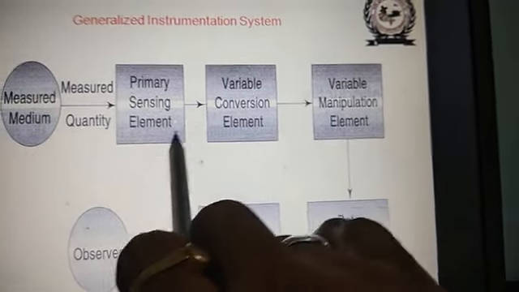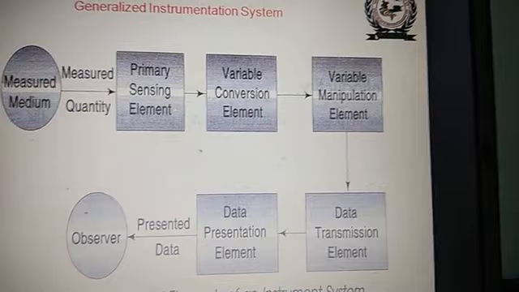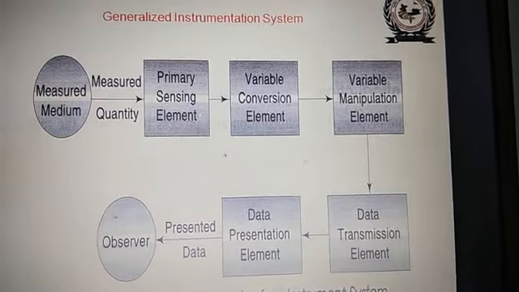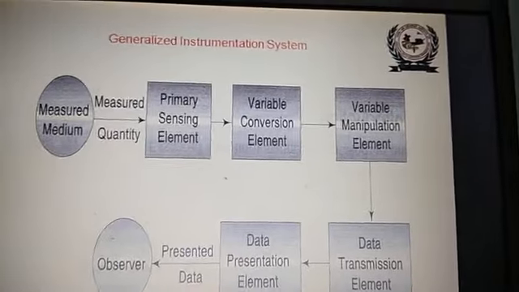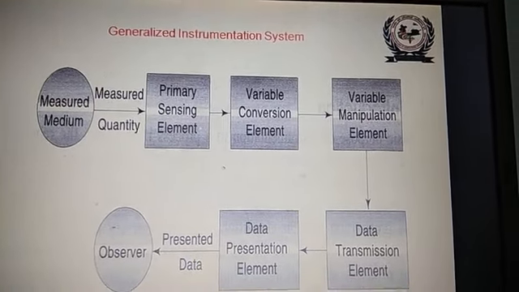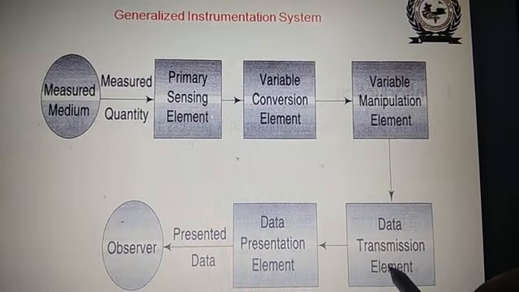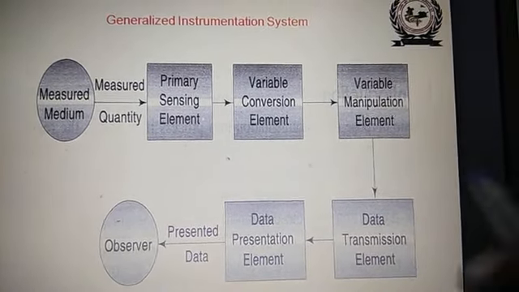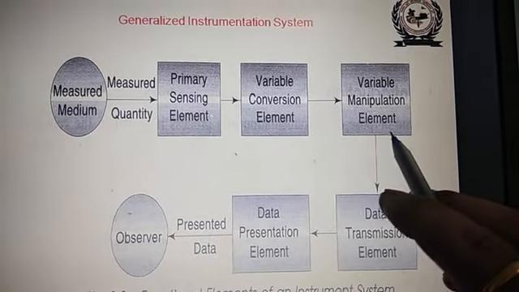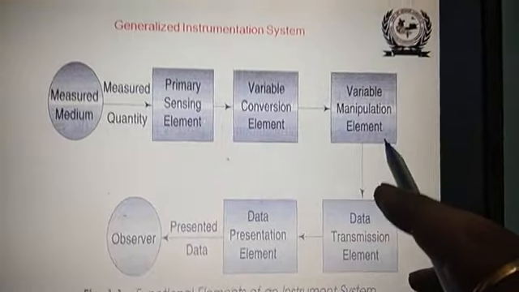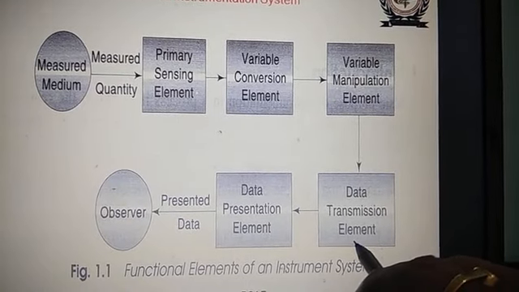The output of the primary sensing element is then applied to the secondary transducer, variable conversion element, and the electrical quantity from this is applied to the variable manipulation element or signal conditioning element, amplifier, etc. Then output of the variable manipulation element is given to the data transmission element, data registers, transfers.